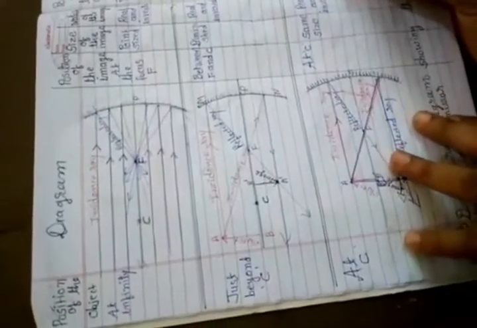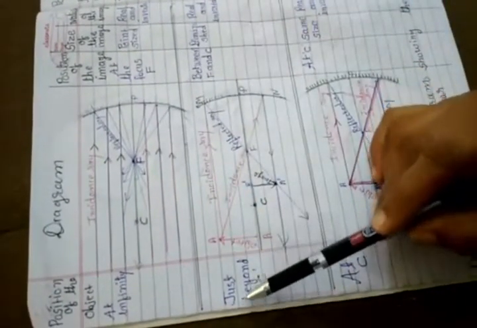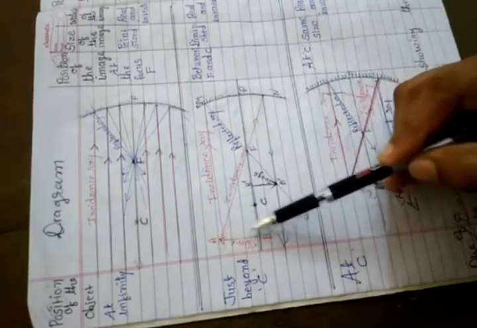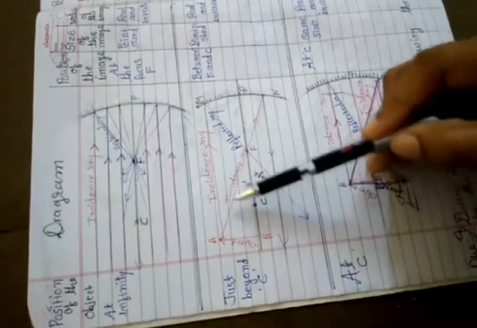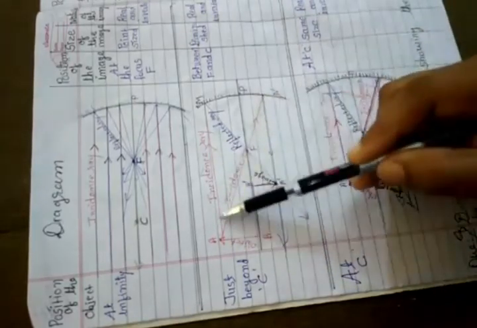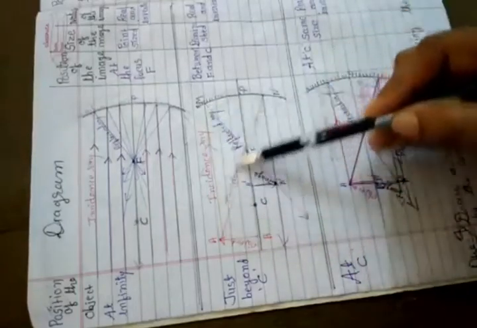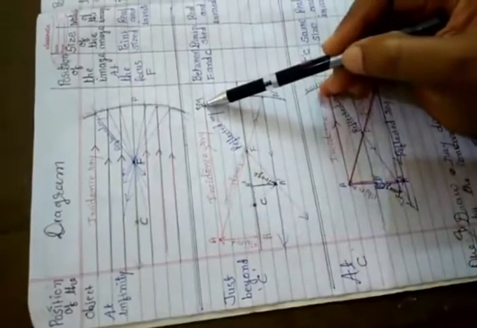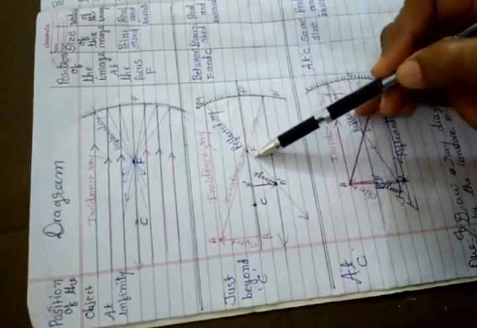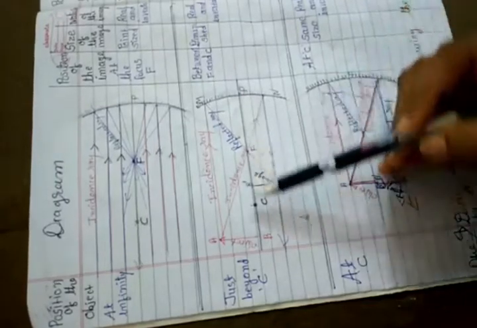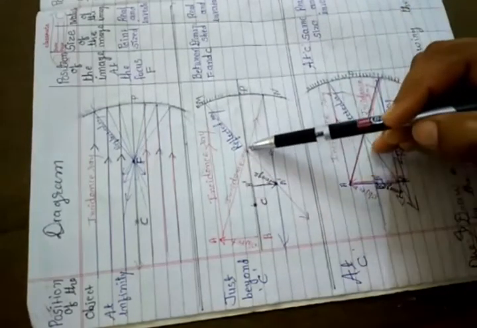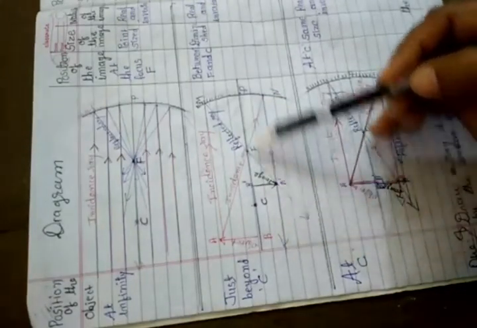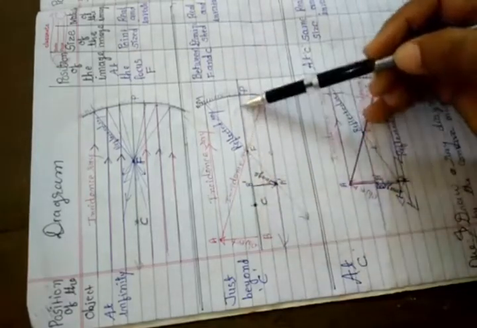Next case, when we place the object just beyond C, AB shown in red color is the object and the incident ray I show in red color. So all the incident rays parallel to the principal axis, when reflected, pass through the principal focus. When the incident ray passes through the principal focus, after the reflection it is parallel to the principal axis.